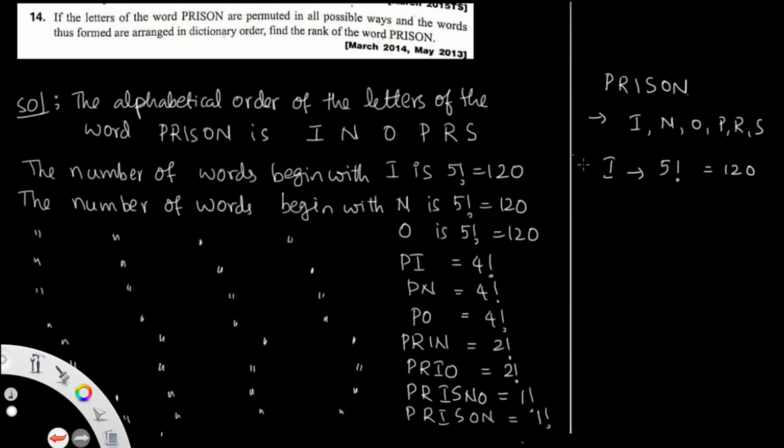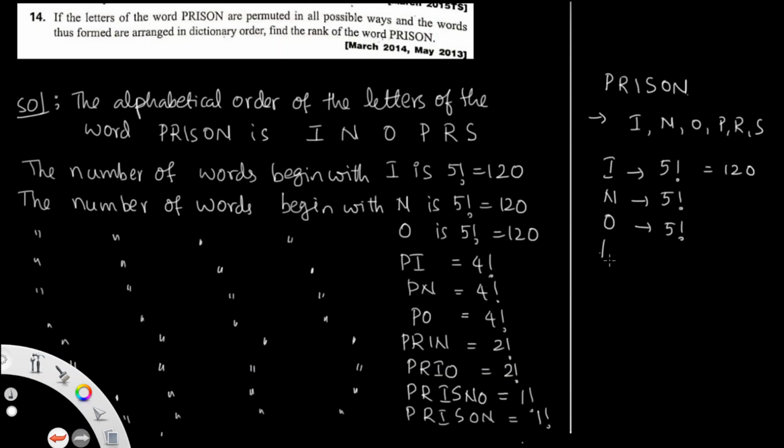And it is not getting PRISON, so then we go to the next choice, that is N. N means N is fixed, remaining 1, 2, 3, 4, 5, so then you get also 5 factorial. And it is not getting the word PRISON, then you go to the next order, that is O. O also gets 5 factorial numbers. O fixed means I, N, P, R, S are there, then you get 5 factorial. Next go to the alphabetical order, then go to the P.